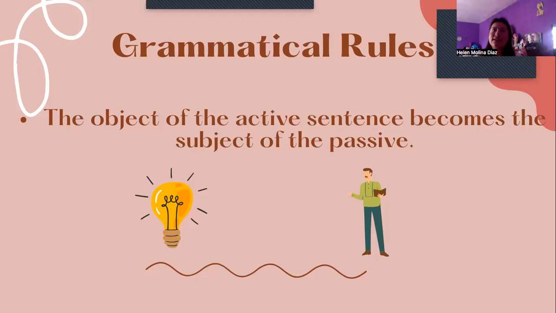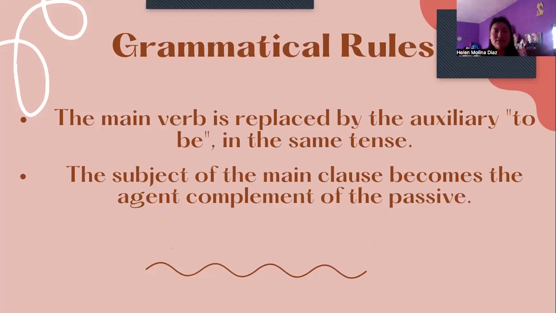Grammatical rules: the object of the active sentence becomes the subject of the passive. The second rule is that the main verb is replaced by the auxiliary verb to be in the sentence. That is, they are used: in the past, was or were; in the present, is or are; in the future, will be. The subject of the main clause becomes the agent complement of the passive.